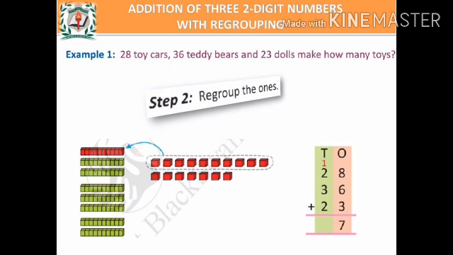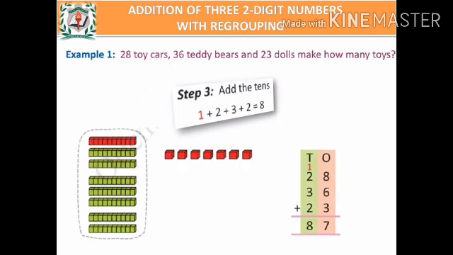From the 17 red color ones block, we are separating 10 blocks and making it as 1 ten. Are you clear? From the 17 blocks, we are separating 10 blocks and adding it with tens block. So, now we have in the tens column the numbers 1, 2, 3 and 2.